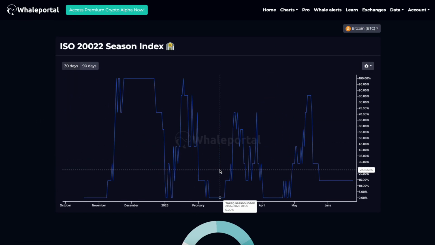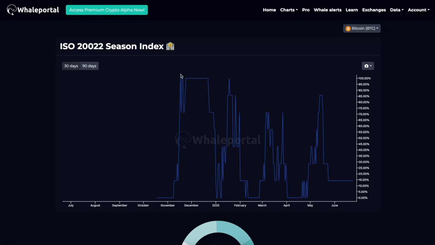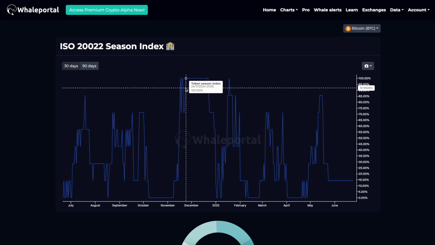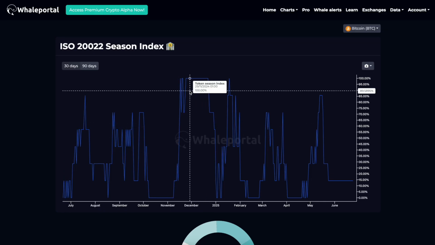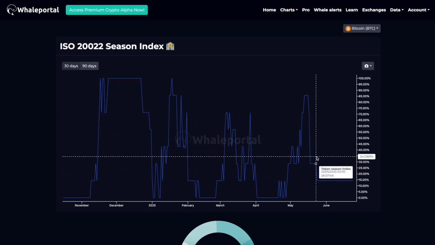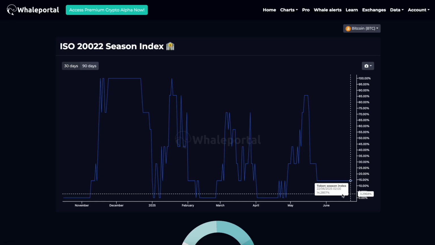And yeah, we have just seen major seasons right here in 2024, which was very beautiful. Then they stayed here for quite a while. So they have been outperforming Bitcoin for quite a while. There was a lot of strength. And yeah, I think this season of ISO 20022 will come back as well. So here you can actually track that. So it is all verifiable. That's the most important thing.